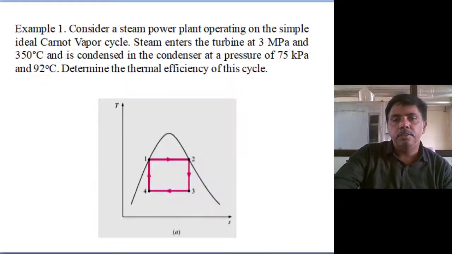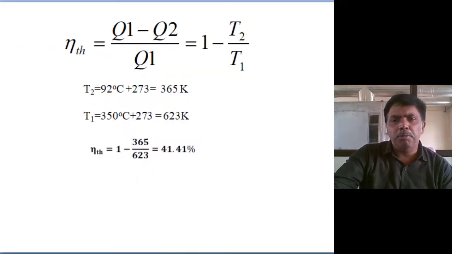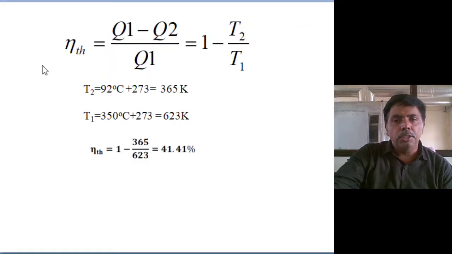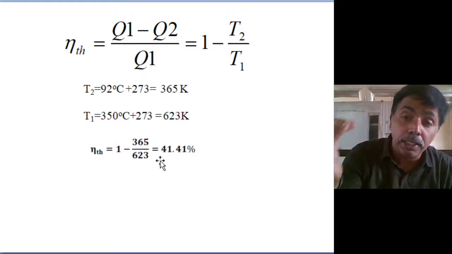Next, these are theory parts I have already provided in the material. Some simple problem. Consider a steam power plant operating on the simple ideal Carnot vapor cycle. Steam enters the turbine at 3 megapascal and 350 degrees centigrade and is condensed in the condenser at a pressure of 75 kilopascals and 92 degrees centigrade. Determine the thermal efficiency. Whatever the pressures relevant for the Carnot cycle, based on the operating temperature you can calculate the efficiency, an estimate if the Carnot cycle were practically feasible.